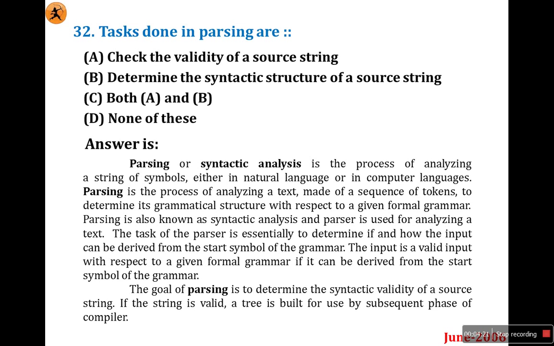If the string is valid, a tree is built for use by subsequent phases of the compiler. If you have studied context free grammar or context free language, in that we create a tree. If it is valid, it builds a tree. That is actually parsing. Now check out the question.